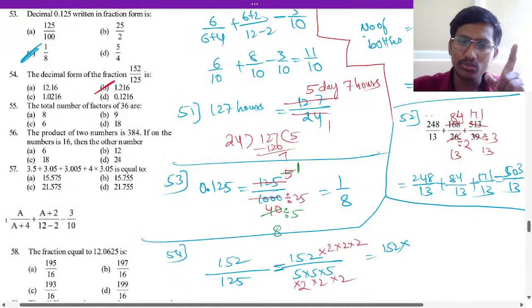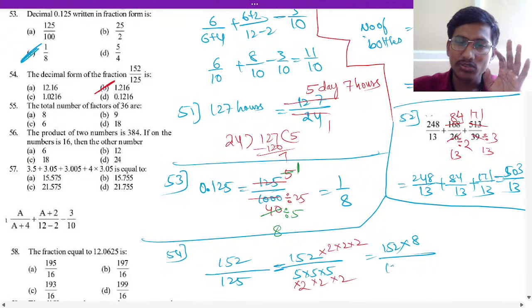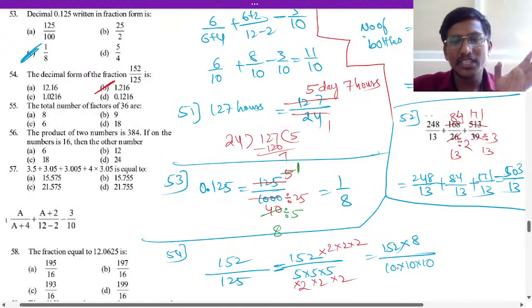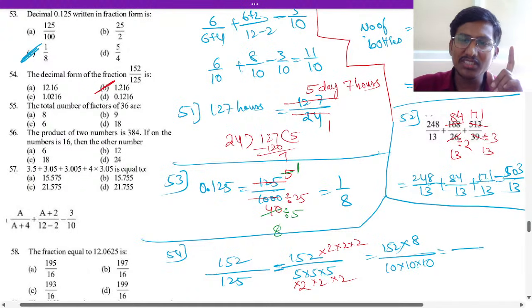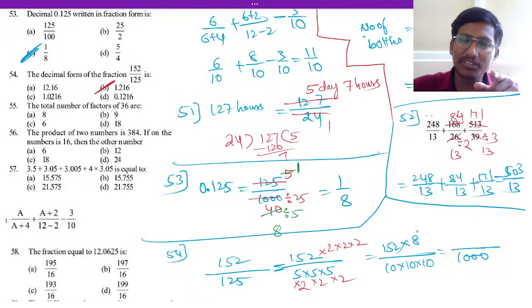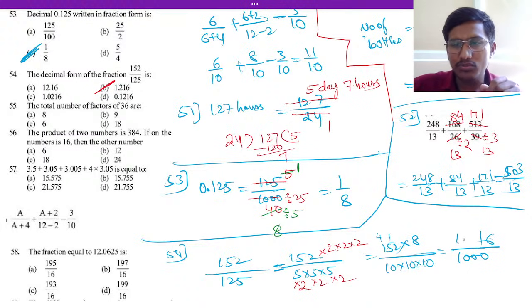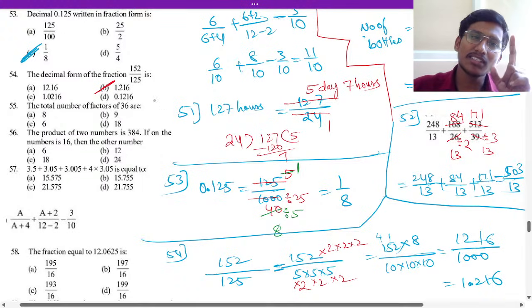So 152 into 2 to 2 means 8 divided by 10 10 10. This will come 10, this will come 10, this will come 10. So 10 into 10 into 10 is 1000, which means 3 zeros. If you multiply with 8, what answer will come? 8 2s are 16, carry 1. 8 5s are 40, 40 plus 1 is 41, carry 4. 8 1s are 8, 8 plus 4 is 12. So with 3 decimal places, 1.216 will be the answer of option B.